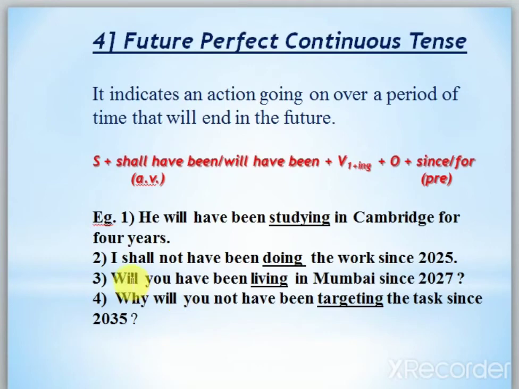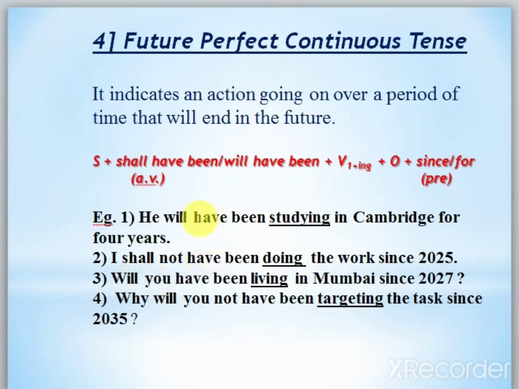And now the last one, future perfect continuous tense. It indicates an action going on over a period of time that will end in the future. Remember it. Means the action will start in the future. I can say the action started in the future and it will continue especially in the future. I'm repeating, it indicates an action going on over a period of time that will end in the future. Action will start in the future and it will be continuing. So sometimes students might get confused. Continuous means action will be continuing, and perfect continuous means action is started and it will be continuing.